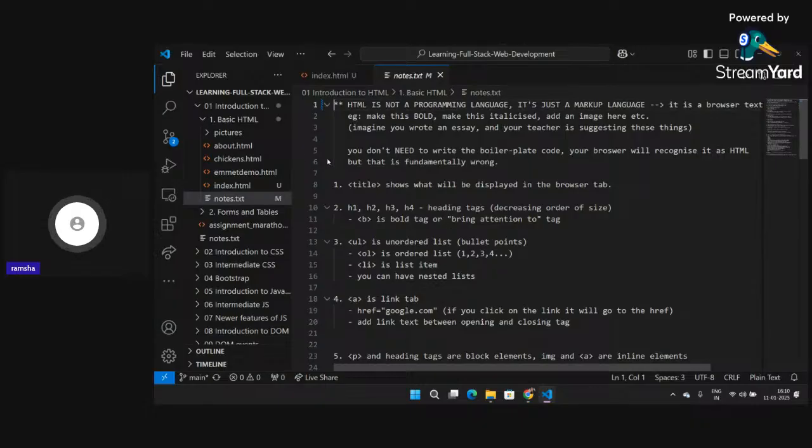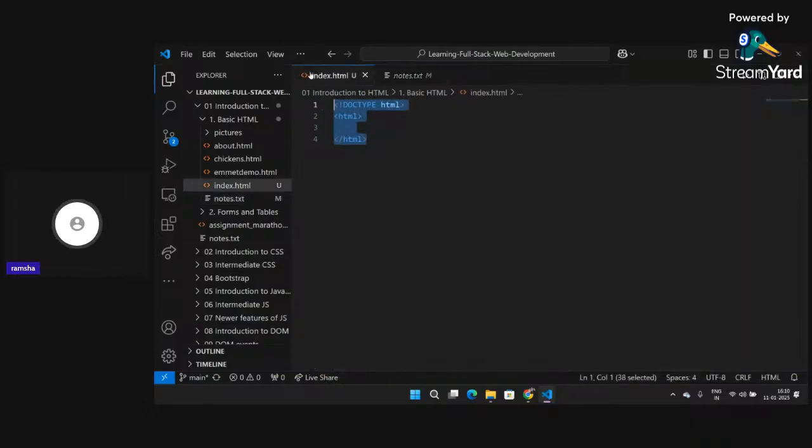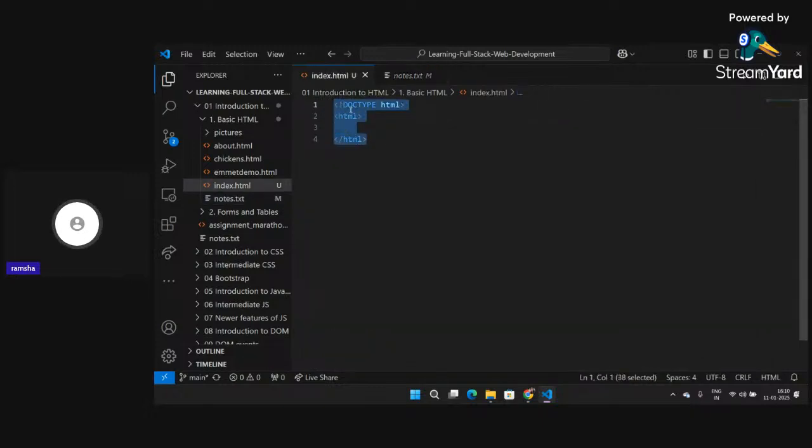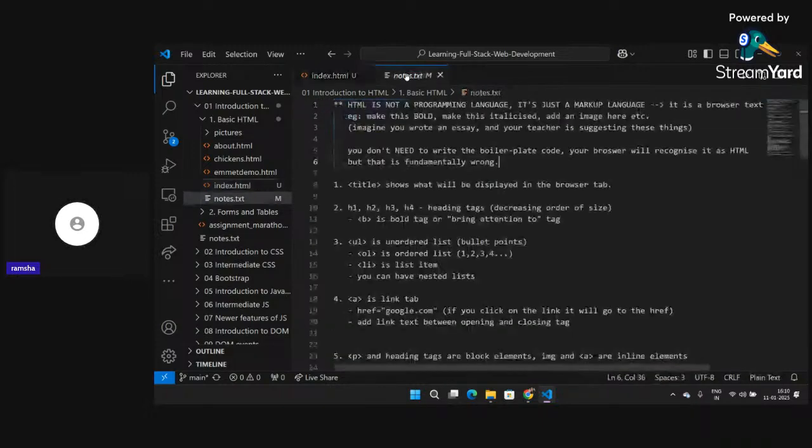Now, I have also written here that my browser will be able to understand HTML, but we should not do this part. As soon as you are writing your file with .html notation, your browser will understand that this is an HTML file, but we should not rely on that. This is fundamentally a very wrong practice. So we should always start by writing the doc type HTML and the boilerplate code.